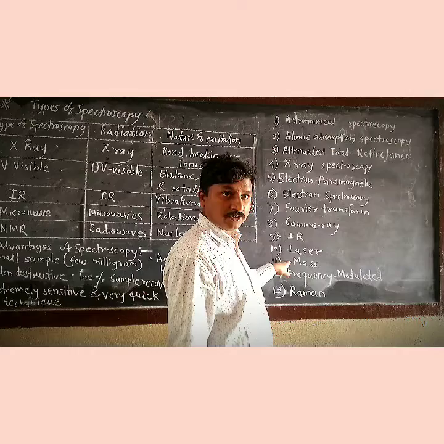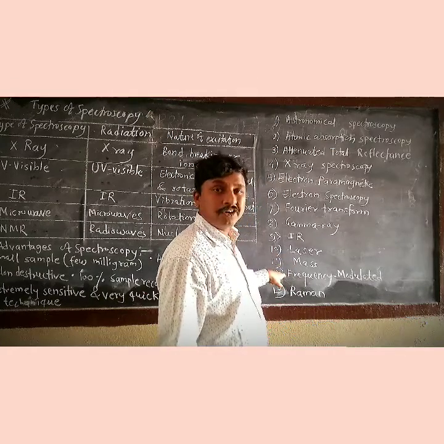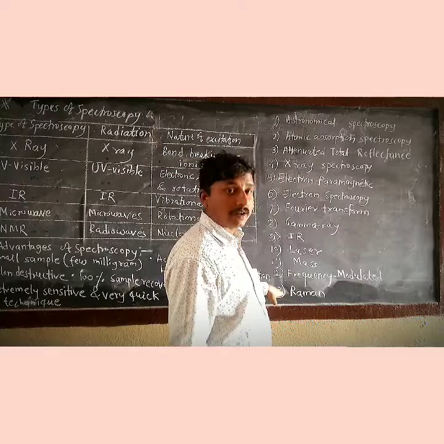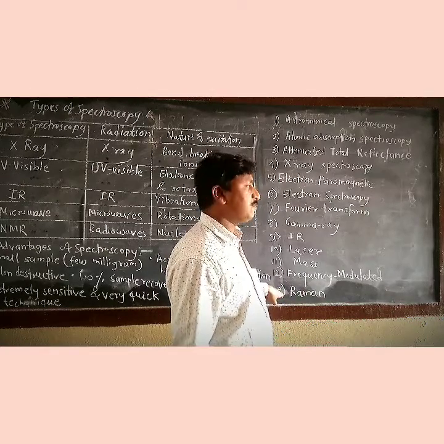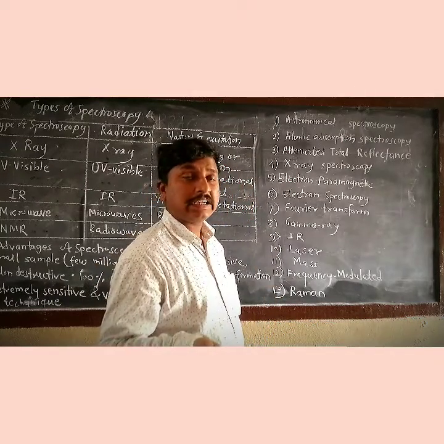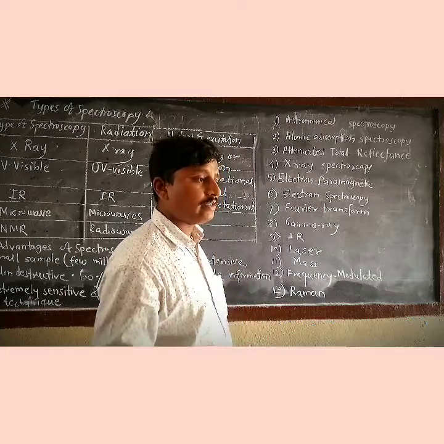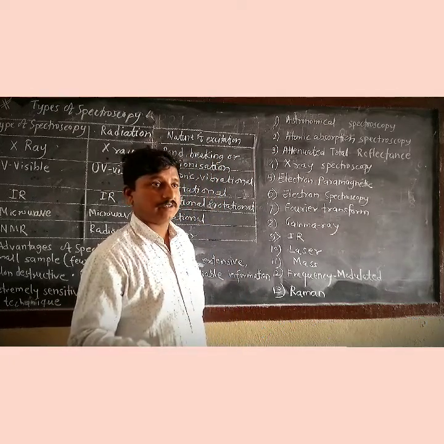Next, mass spectroscopy, which is also included in the syllabus. Next, frequency modulated spectroscopy, and the Raman spectroscopy, which is used especially for structure determination in inorganic compounds. These are the 13 spectroscopic methods mentioned in your syllabus,